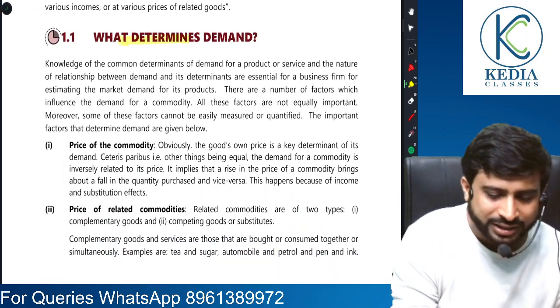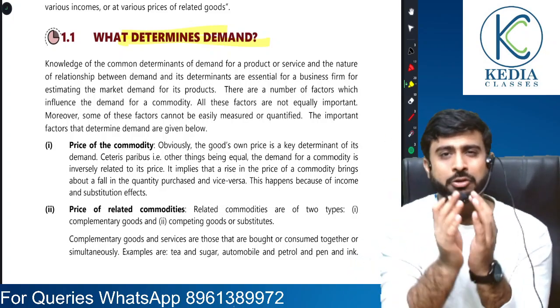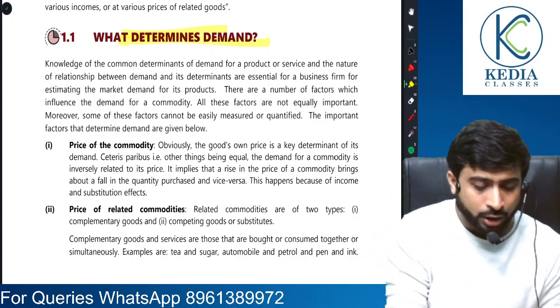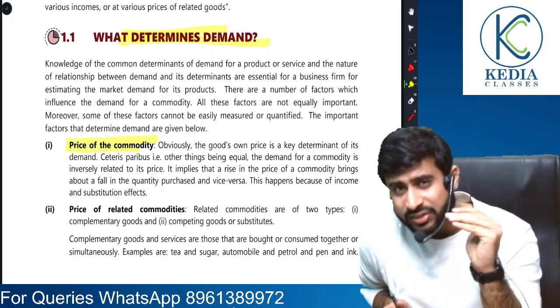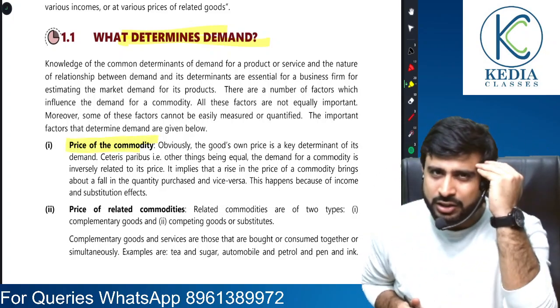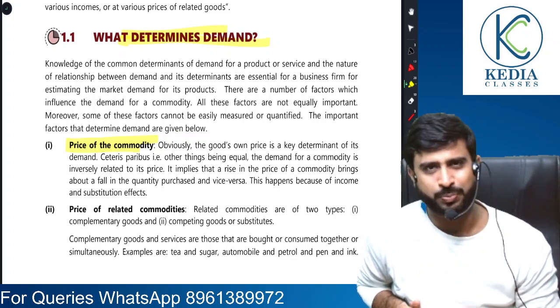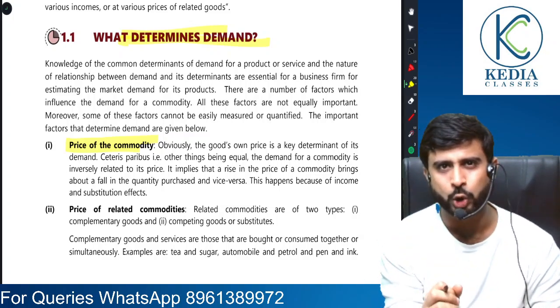Now, what are the different determinants or factors affecting demand? Friends, there are multiple factors affecting demand. I'll start one by one. Number one is the price of the commodity. If there is a rise in the own price of the commodity, think logically: if it is a general commodity and its price rises, what is going to happen?